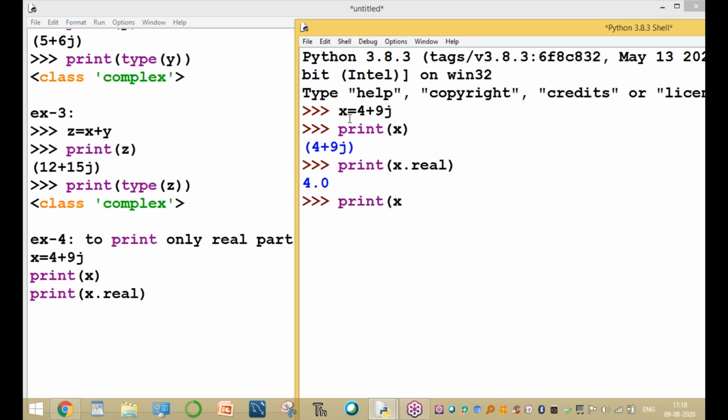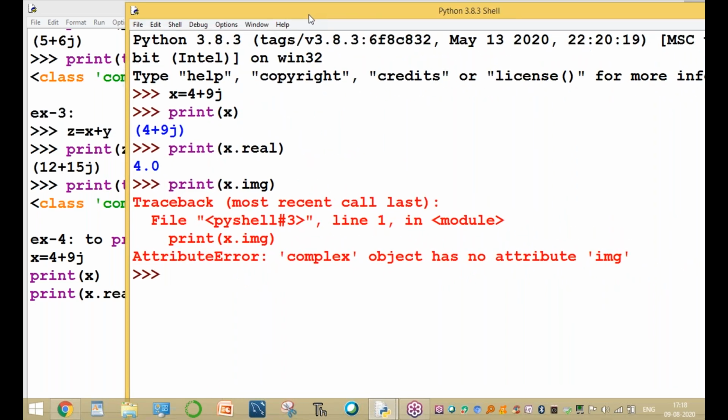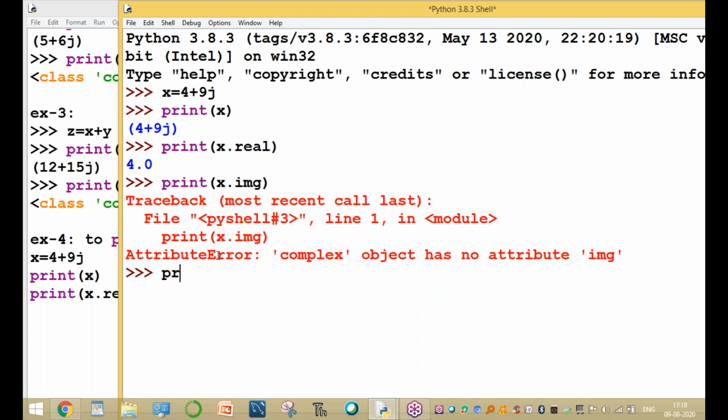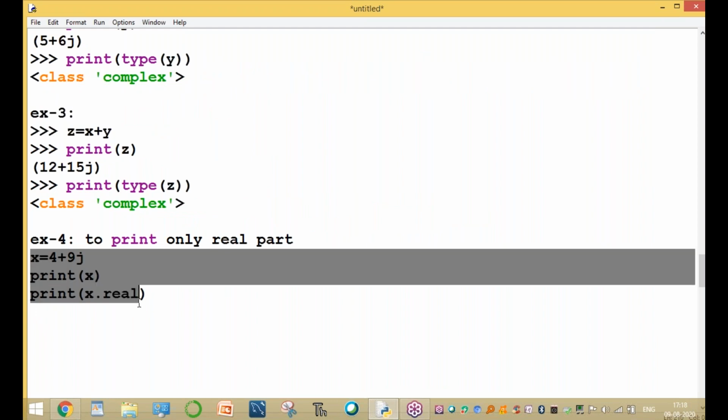And for example, we want to print X dot imag, the imaginary value. Print of X dot imag. The imaginary value is 9.0. That is the value. That is the real part, and here we print only the real part.